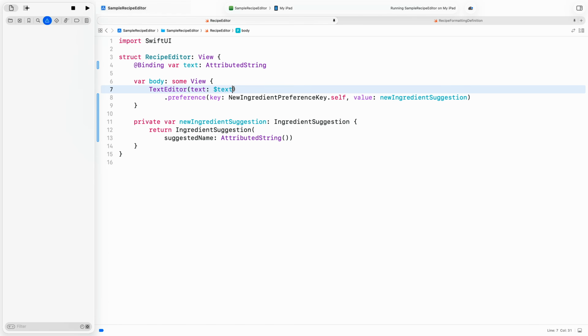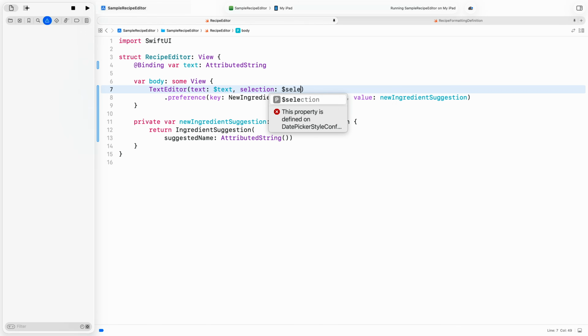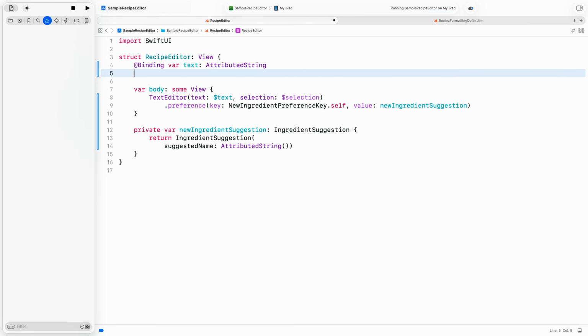TextEditor communicates what is selected via the optional selection argument. Let me bind that to a local state of type attributed text selection. Okay, now that I have all the context I need available in my view, let me head back to the property computing the ingredient suggestion.